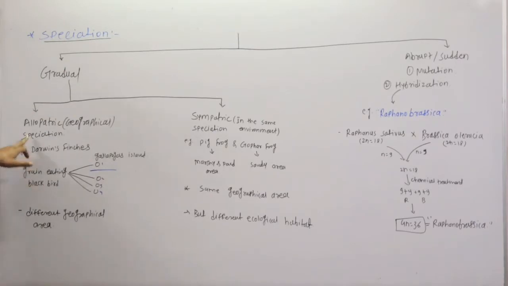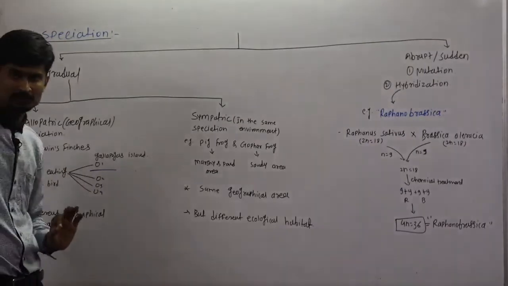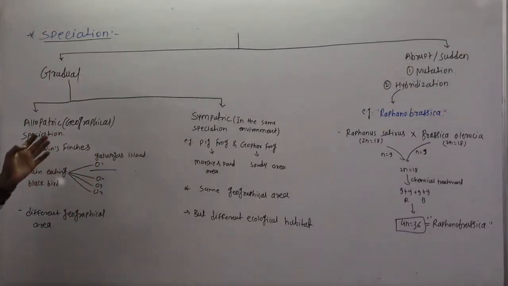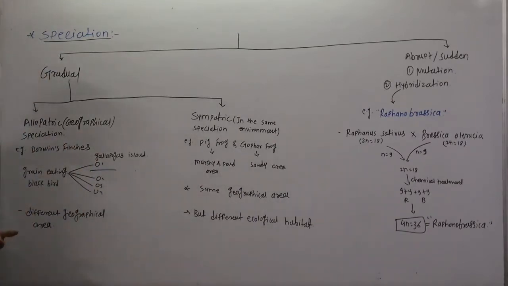The example of allopatric speciation is Darwin's finches. We have studied Darwin's finches in detail. So Darwin's finches are actually blackbirds, and there are 20 varieties of these Darwin's finches which differ in size and in the shape of the beak. The difference is due to their habitat.